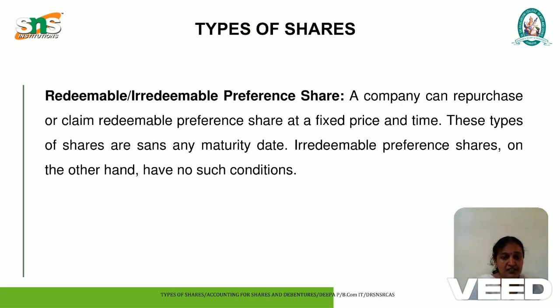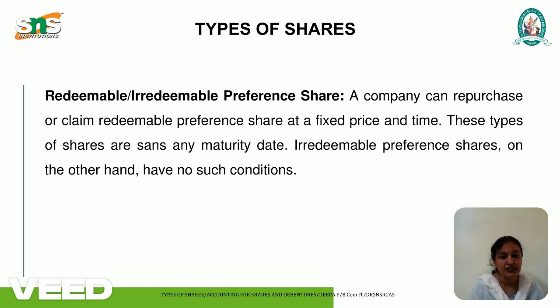Redeemable preference shares are mentioned while issuing the shares, and they can be redeemed by the company at a fixed price and in the specific period. Irredeemable preference shares have to stay with the shareholders. If the shareholder wants to sell, he can sell those shares.